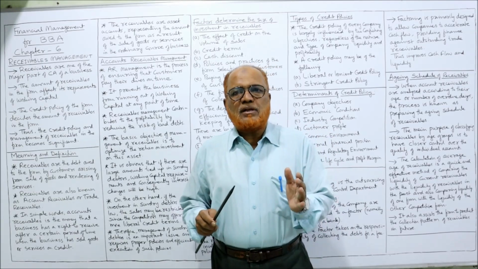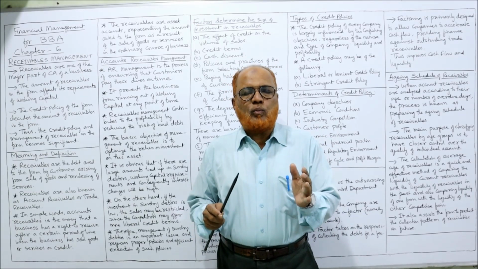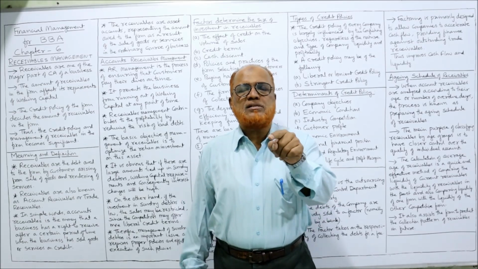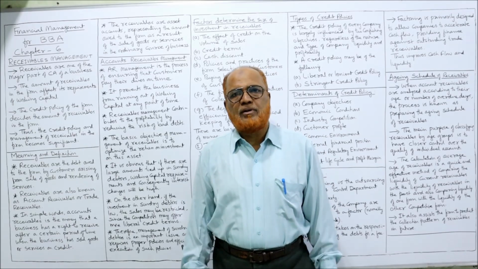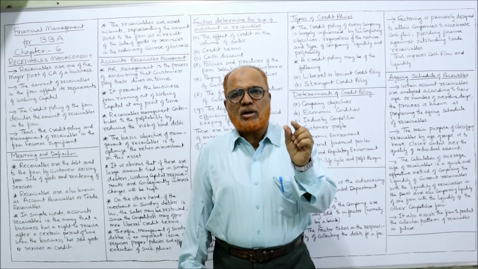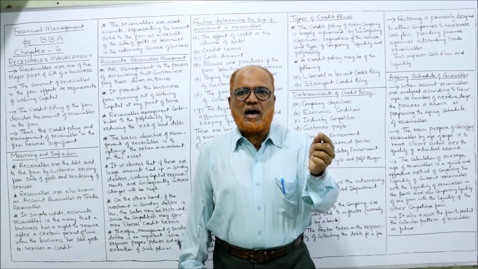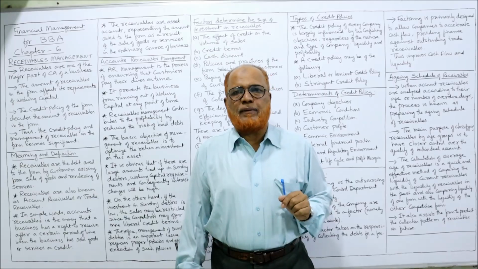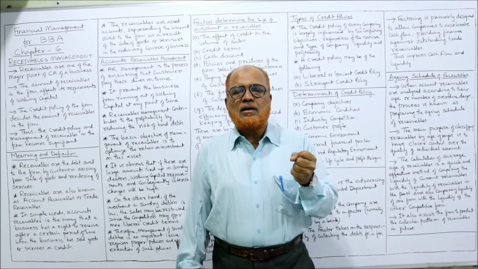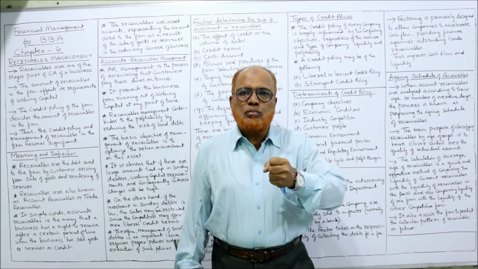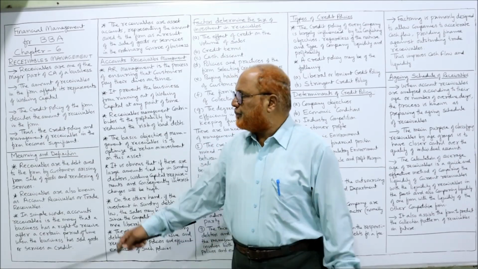The factors which mainly affect working capital are trade receivables and inventories. These two are the major parts of current assets and they affect the working capital. Working capital means the ability of the business to meet its obligations on time.